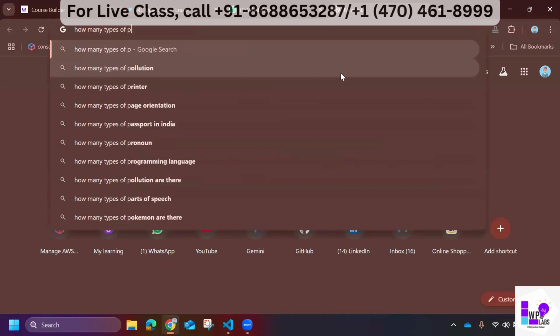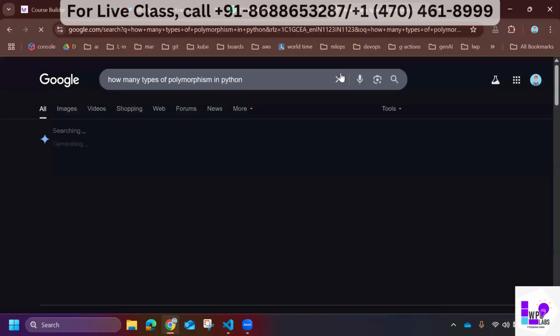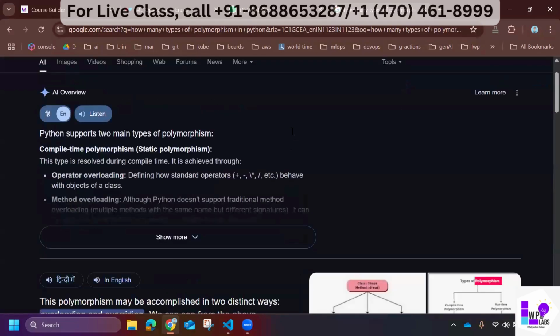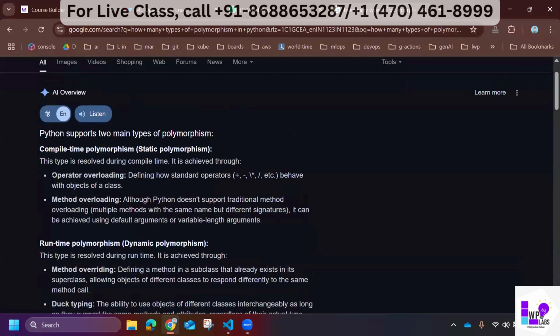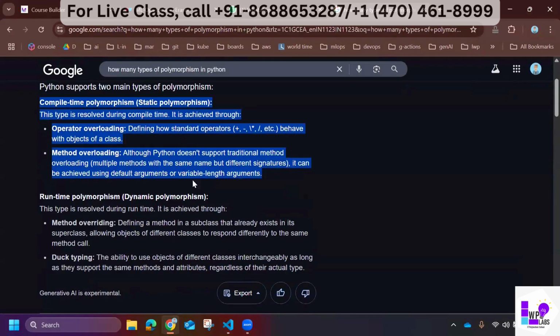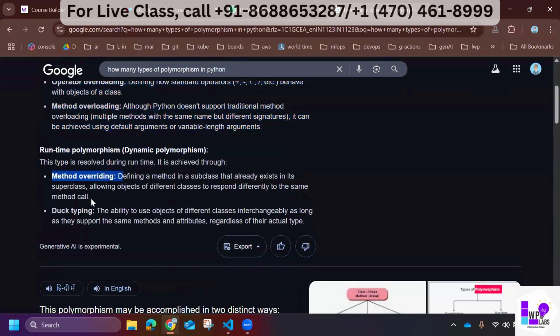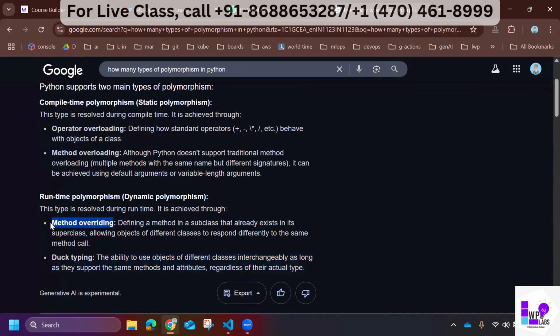But sometimes, if you ask how many types of polymorphism in Python, let's see, two. It's telling operator overloading and method overloading. These are static, by the way. And if you go by runtime, then method overriding and duck typing. I haven't used duck typing so far in my 8 years of career. It's the ability to use objects of different classes interchangeably as long as they support the same methods. I have tried method overriding, overloading, and operator overloading. So yeah, we have this answer.